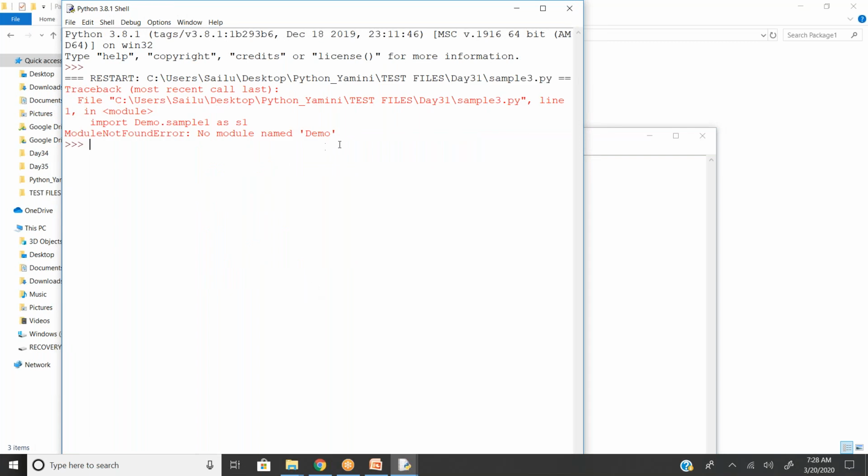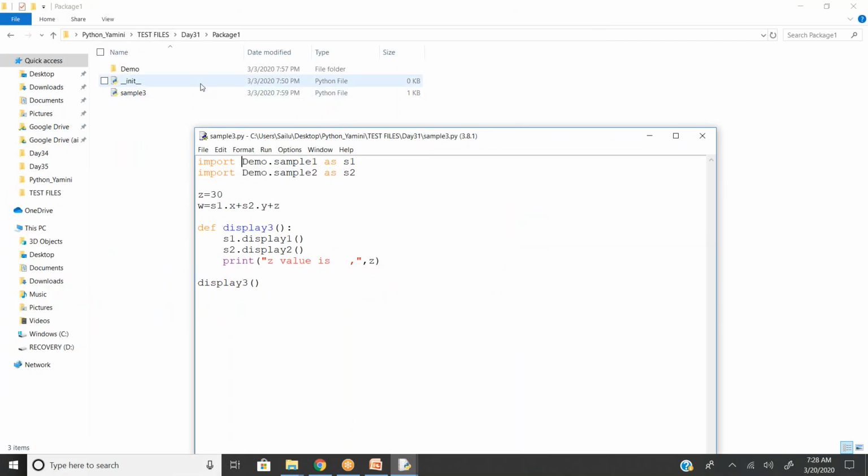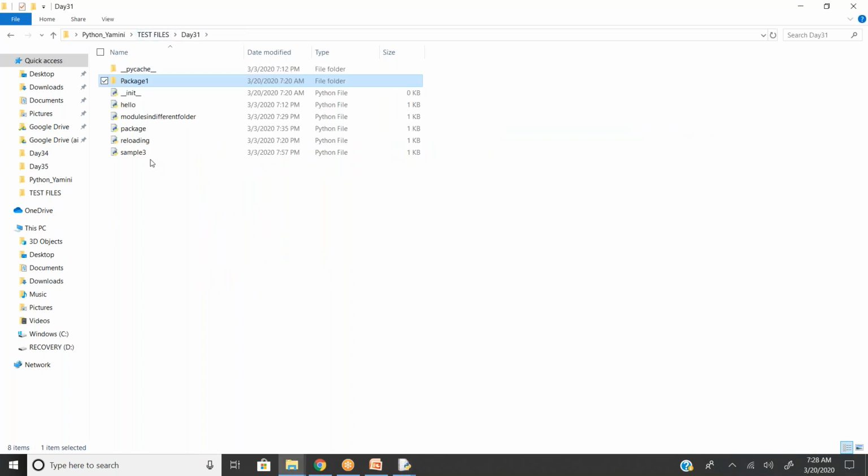No module called demo. So to get success on this, demo is under package1, so prefix with package1. Are you getting my point? This file is there in day31.